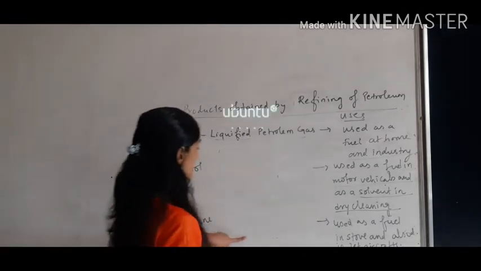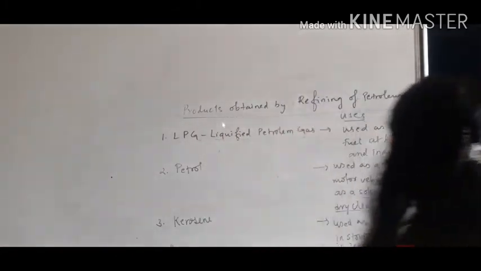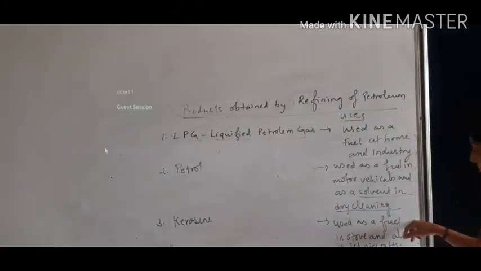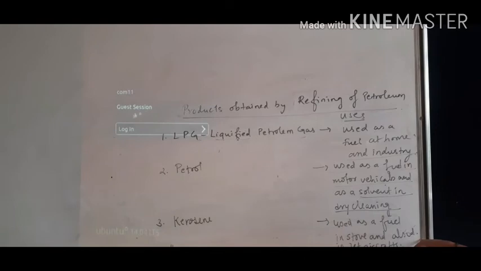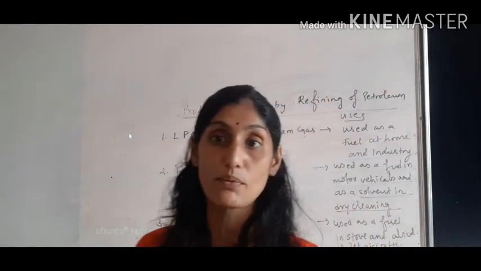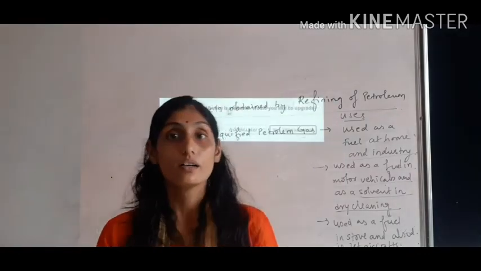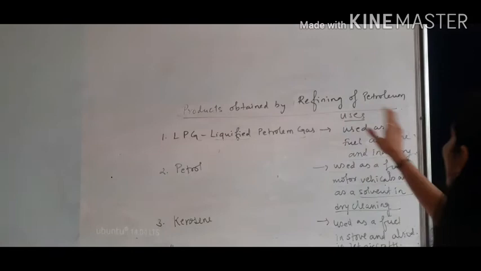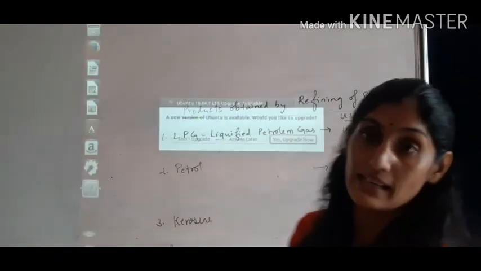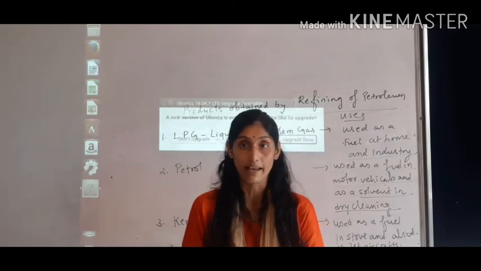Kerosene is also a liquid form of the petroleum product. When we talk about the use, it is used as a fuel in stoves as well as the fuel in jet aircraft. So that is about the first three products which we are obtaining by the refining of petroleum. Four more products are remaining, which we will learn in the next lecture.